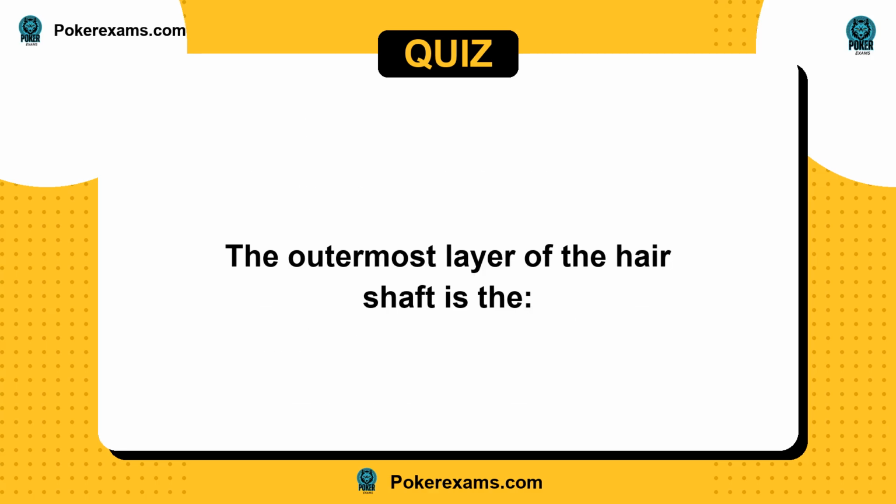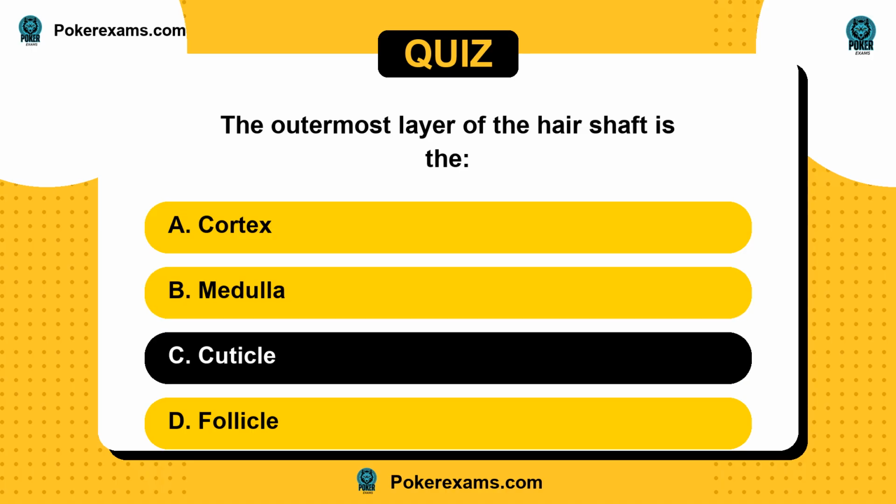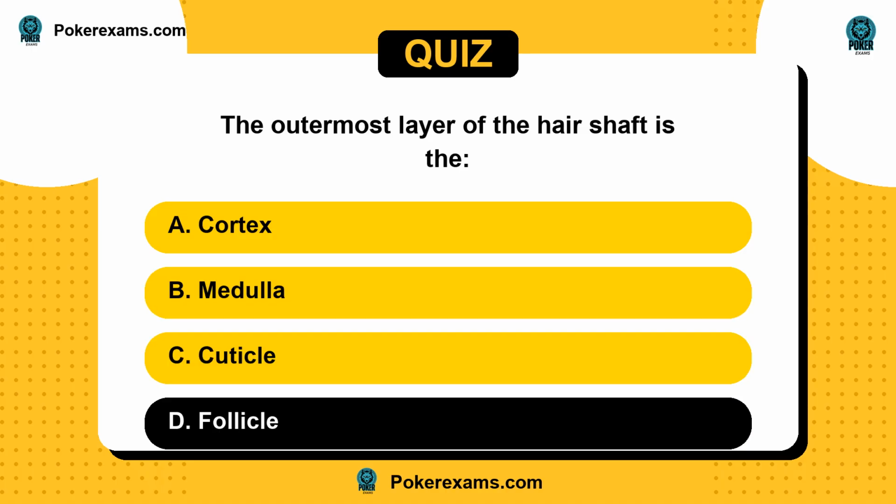Next question. The outermost layer of the hair shaft is it A, cortex? Or B, medulla? C, cuticle? Or D, follicle?